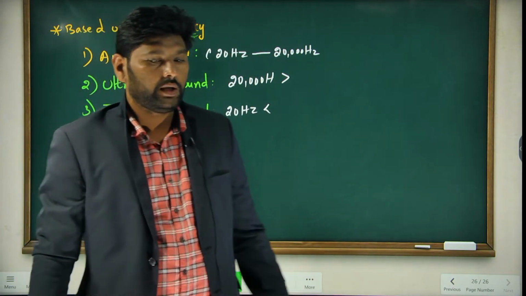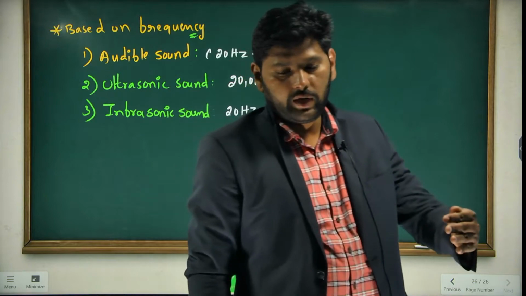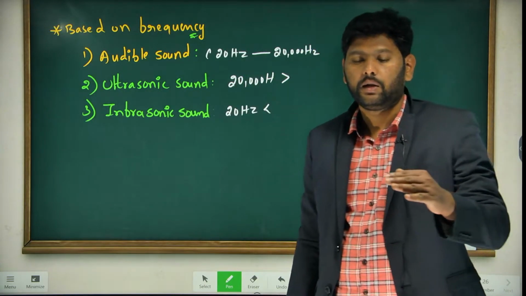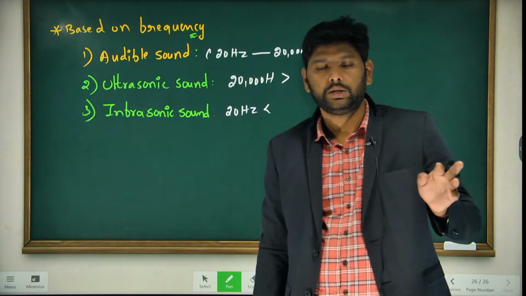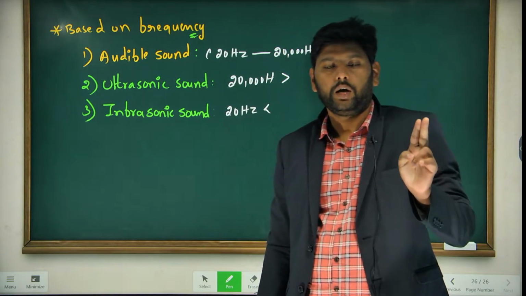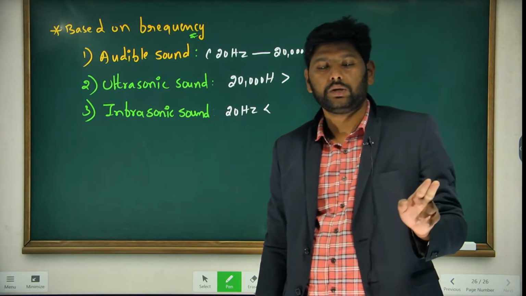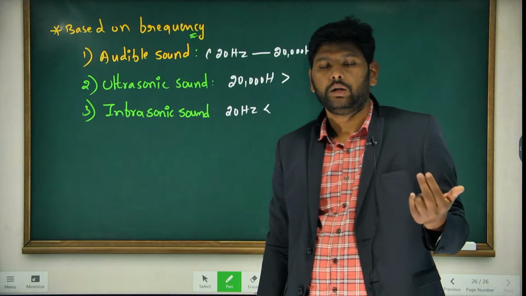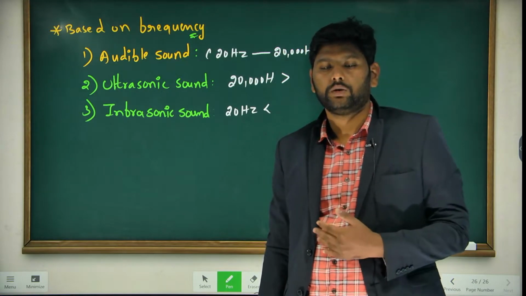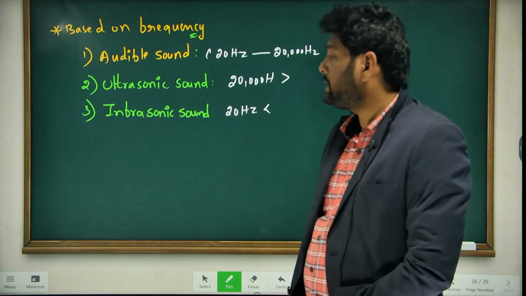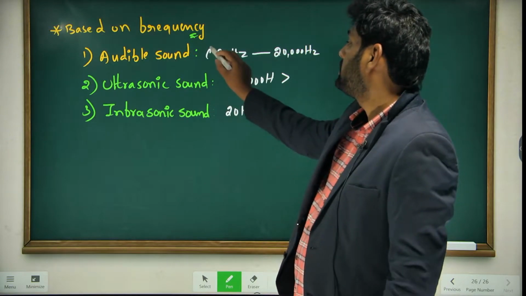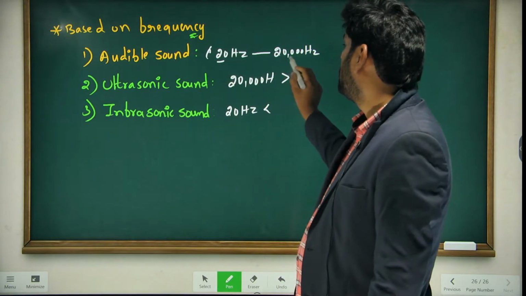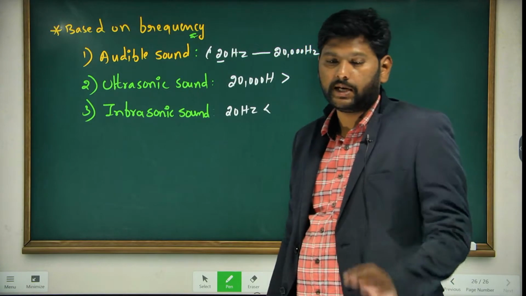So based on the frequency range, we divided sound into three ranges: audible, ultrasonic, and infrasonic. The audible frequency is 20 hertz to 20,000 hertz.